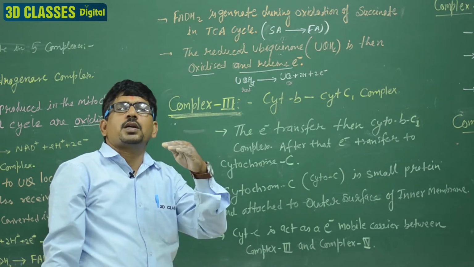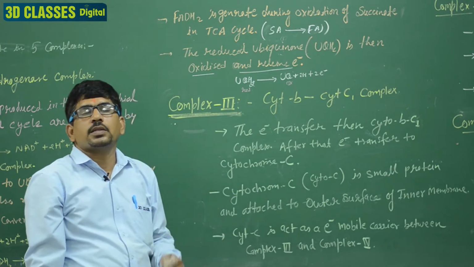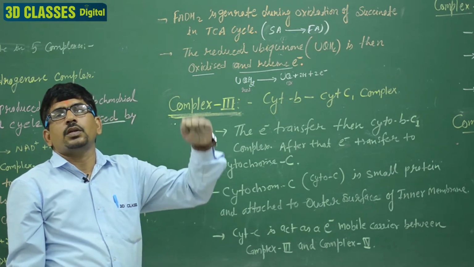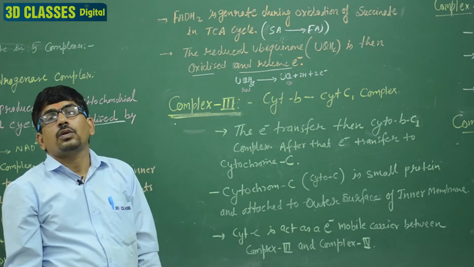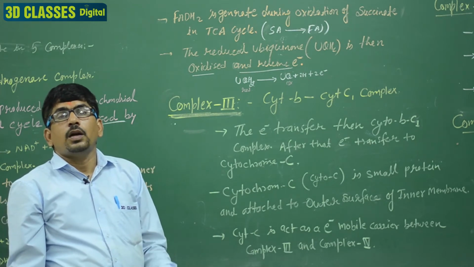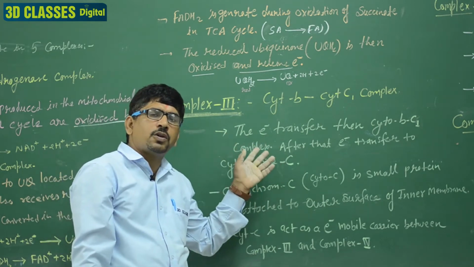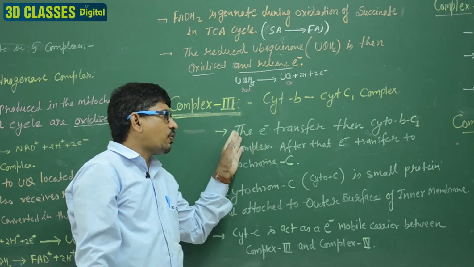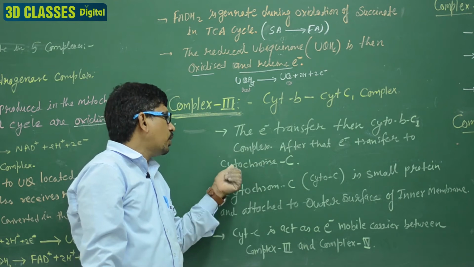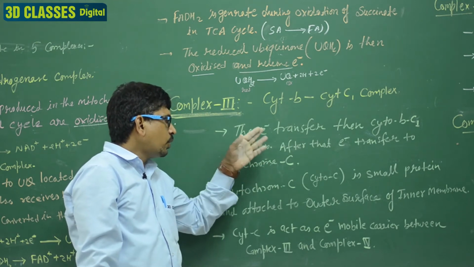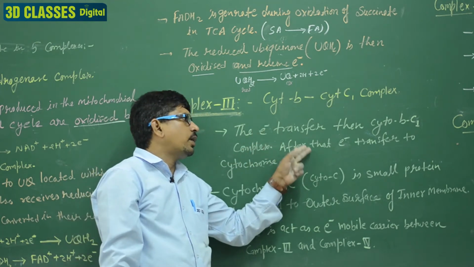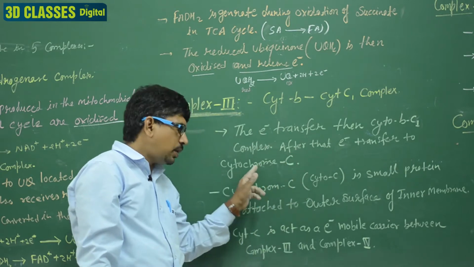BC1 is complex third, and by this complex the electrons are transferred to cytochrome C. Generally we say BC complex, but the actual complex is the BC1 complex: first cytochrome B, then C1, then C.